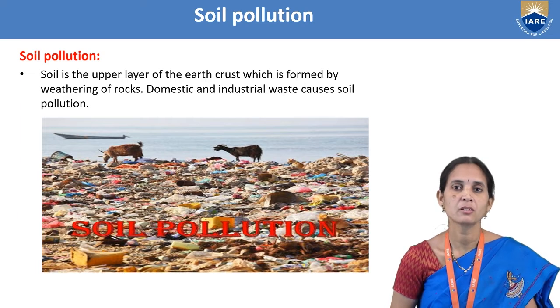Soil is the upper layer of the earth crust, which is formed by weathering of rocks. Domestic waste and industrial waste cause soil pollution.